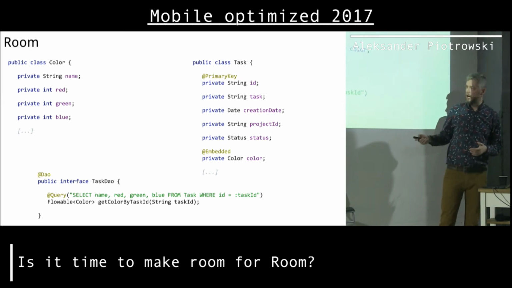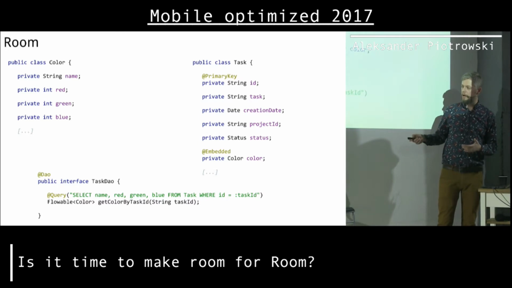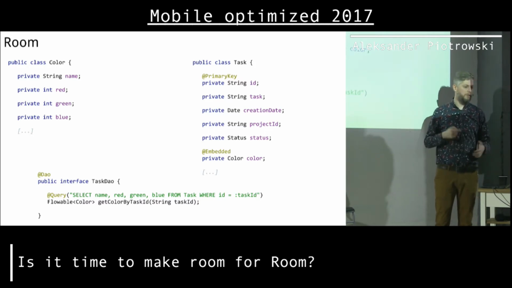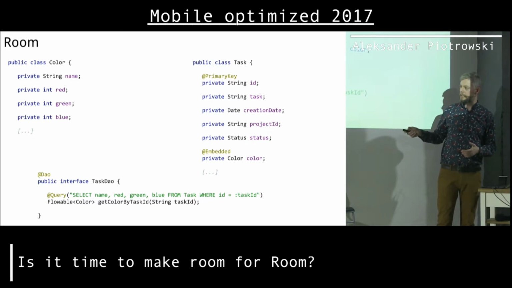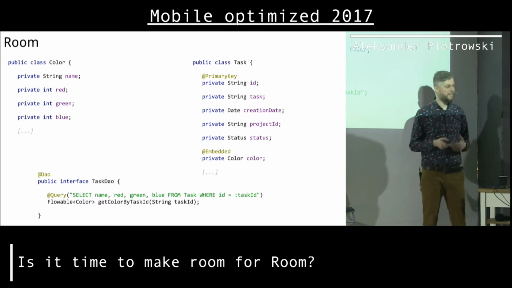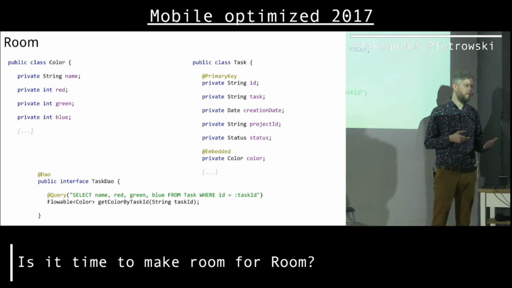So this is the Room DAO. I just create a method that will return a stream of colors. I query the database for a task by ID. So here I query the task table, but I get a color object. Why? Because I just ask for those 4 fields, and those 4 fields are part of this class. And there is this embedded annotation here. So Room will figure it out and query the task table, but not return the whole task object, only a part of this object, in this case color. So it's some sort of relation, I would say, but it's not a full-blown relation.